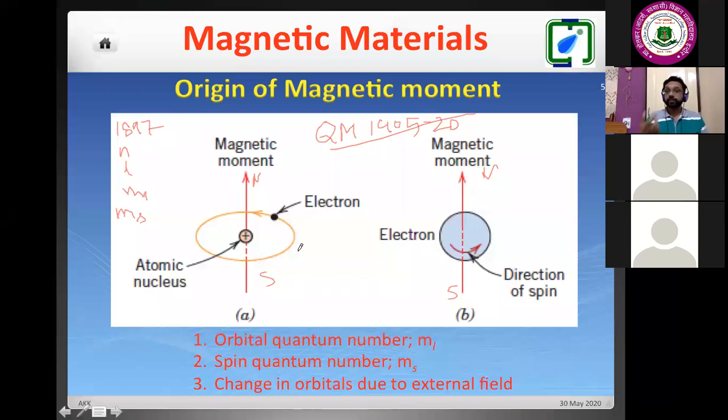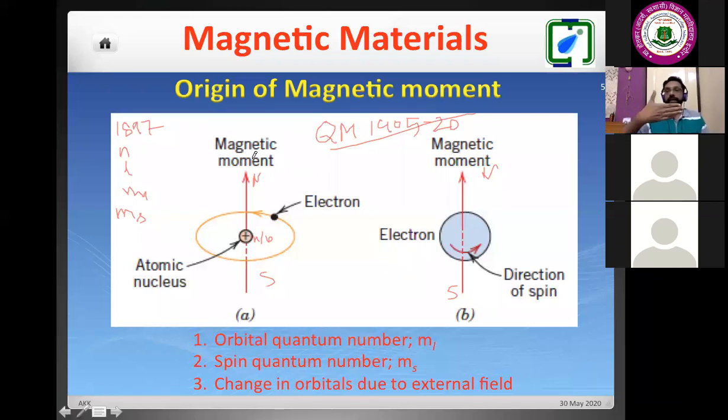So when an electron moves around the nucleus, it is rotating. Suppose this is the nucleus, where we have neutrons and protons, and this is the electron. As it moves, it will create some magnetic field. So due to the orbital quantum number ml, we get one magnetic moment, which may be in this direction. That direction can be determined by the right hand rule.